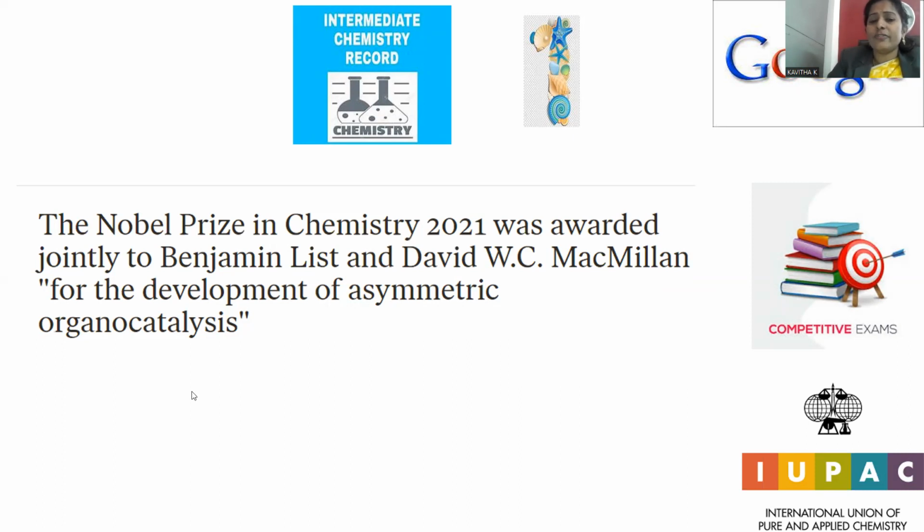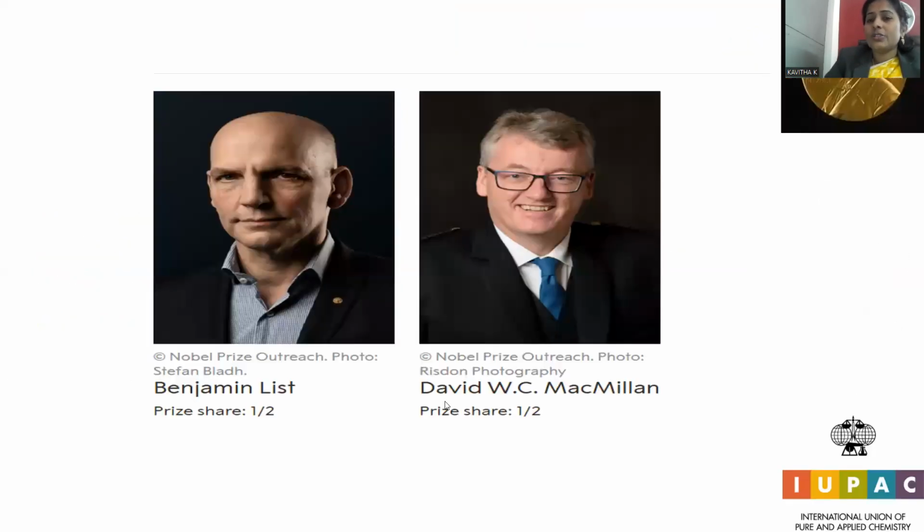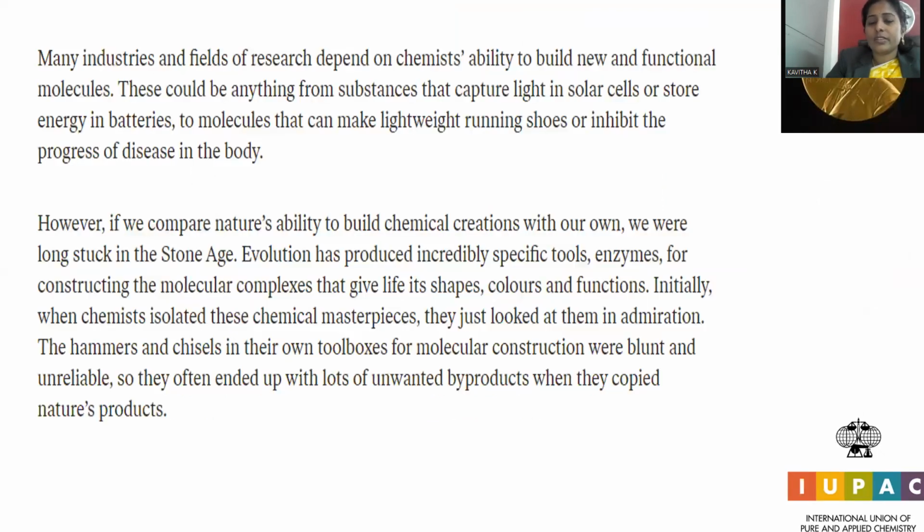This is a kind of milestone in chemistry, because the catalyst plays a role in going for a new way of synthesis. Though the starting materials and products are the same, a new way of synthesis is possible by this asymmetric organocatalysis process. That significant it is, so they were accorded the Nobel Prize for their outstanding contribution to this kind of organic research.